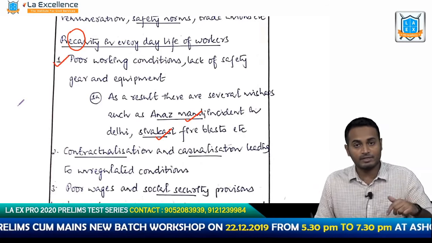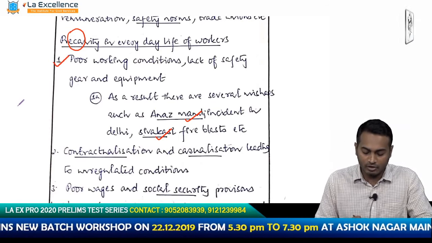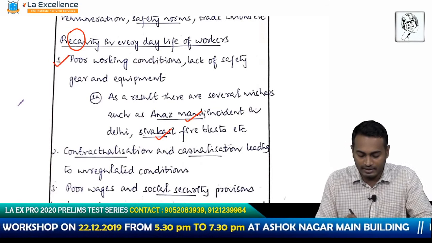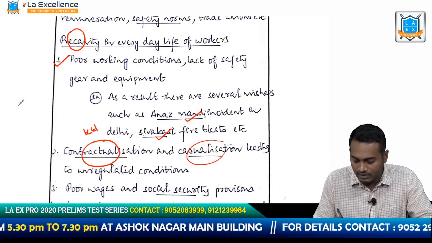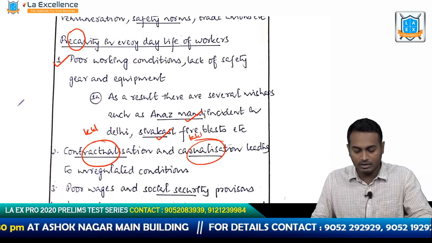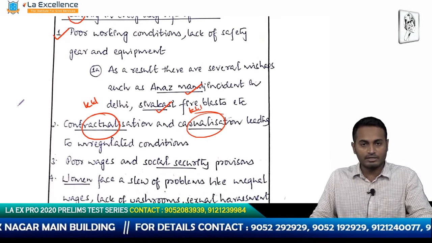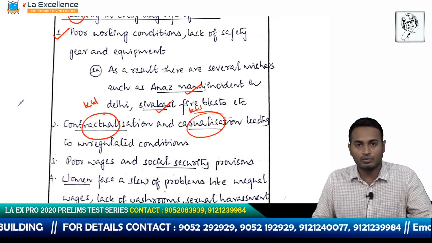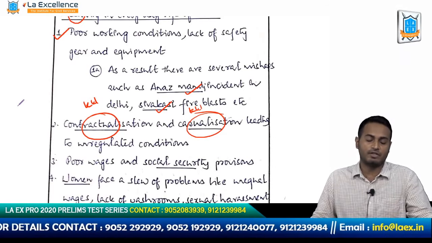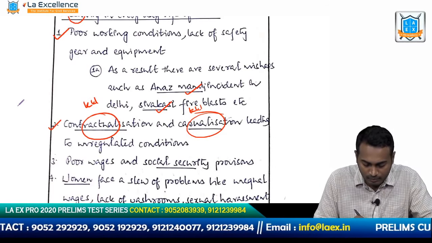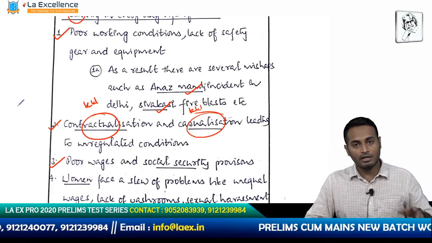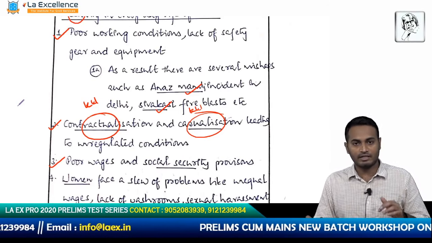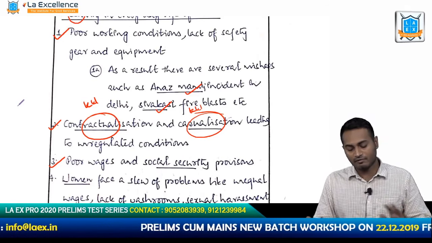He is basically establishing that the safety is poor, and then he is talking about contractualization and casualization. These are basically keywords. Usage of these keywords basically densifies your answer. So this is leading to unregulated conditions, and these unregulated conditions lead to what? Poor working conditions, poor safety norms, and then he is talking about poor wages and social security provisions. Social security provisions means insurance and so on, accidental insurance, life insurance and so on for workers.